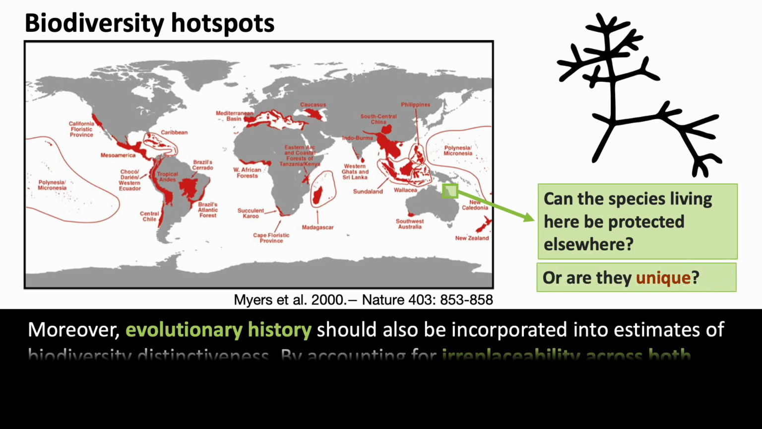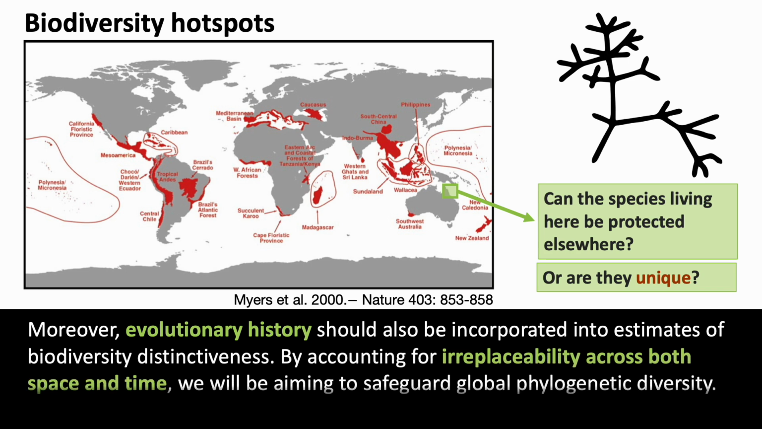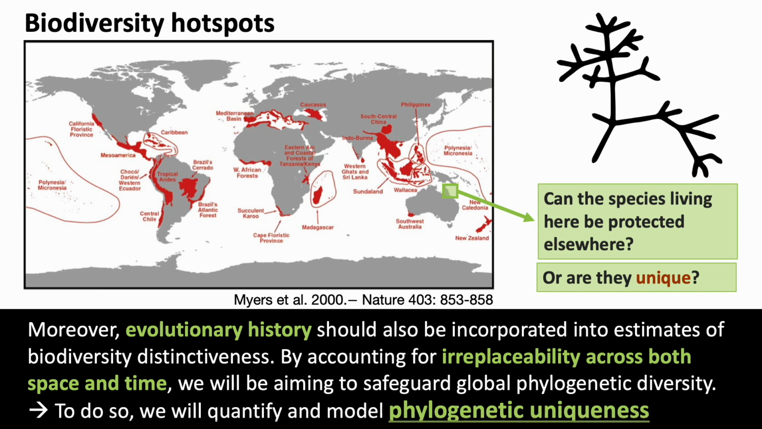Moreover, evolutionary history should also be incorporated into estimates of biodiversity distinctiveness. By accounting for irreplaceability across both space and time, we will be aiming to safeguard global phylogenetic diversity. To do so, we will quantify and model phylogenetic uniqueness.